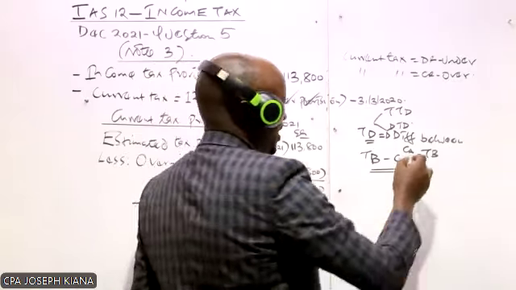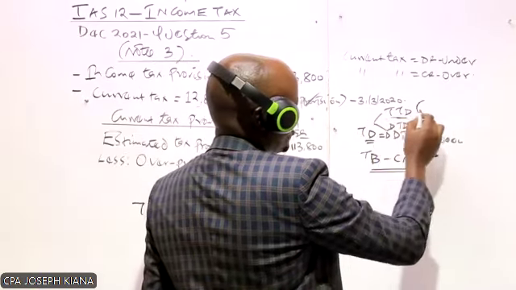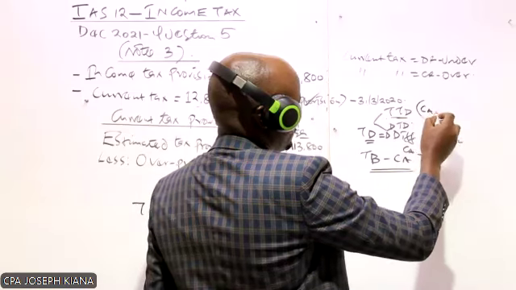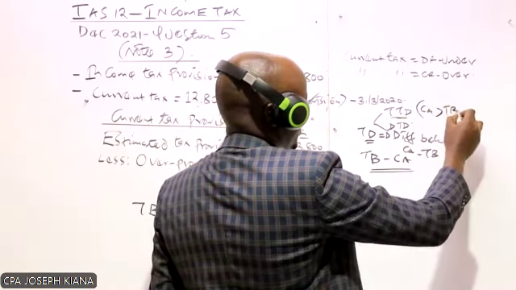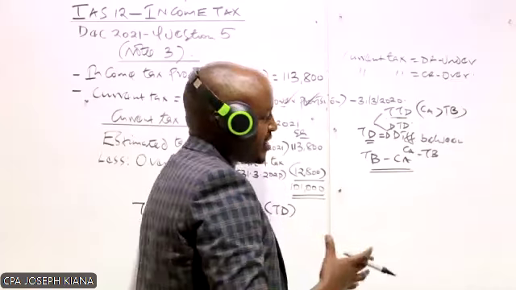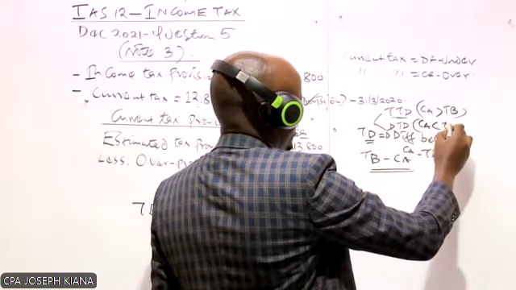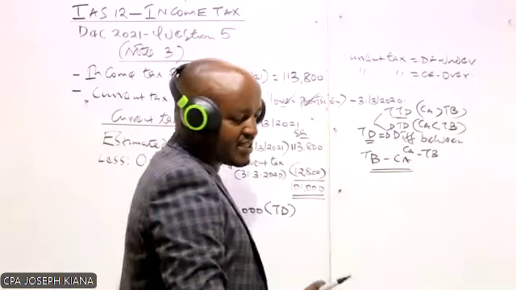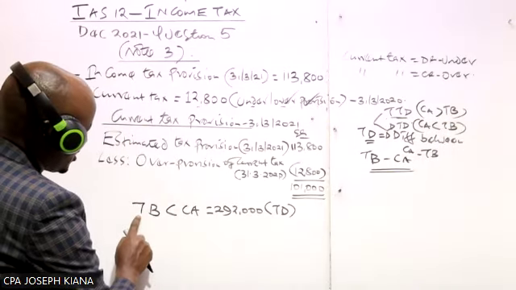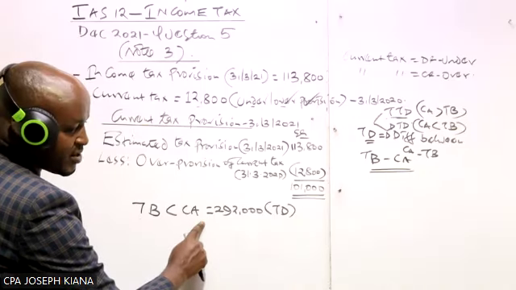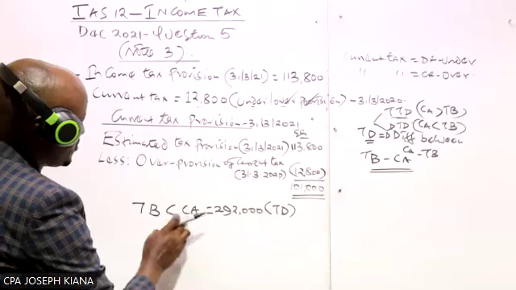For you to do that, you have to recall what we said. A temporary difference is taxable if the carrying amount of the asset or liability is more than tax base. On the other hand, if the carrying amount is less than tax base, then that is a deductible temporary difference. In our case, we are told the tax base is less than carrying amount. To know whether this is taxable or deductible, let's start with the carrying amount.